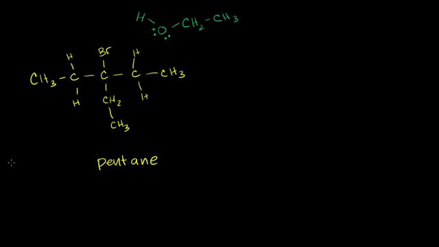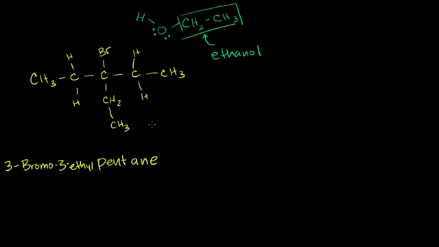2 carbons right there. So on the 3 carbon, we have 3 bromo, 3 ethyl pentane. So we have 3 bromo, 3 ethyl pentane dissolved in a solvent of, and this right here, it's an alcohol, and it has 2 carbons right there. 2 carbons, so meth-eth, so it is ethanol. So this right there is ethanol. So let's think about what might happen if we have 3 bromo, 3 ethyl pentane dissolved in some ethanol.